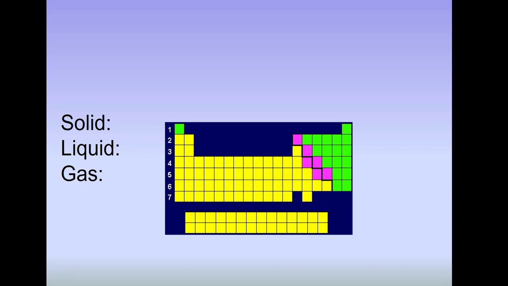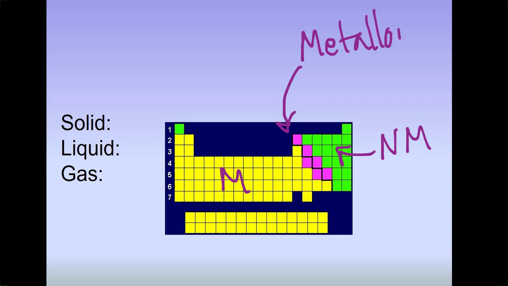All right, also on the periodic table, there is a little stair step dividing line. It starts with boron and it steps down the periodic table and it separates the nonmetals from the metals. So these are all metals and these are all nonmetals. Now the ones that are in purple, those are the ones that are kind of metals and kind of nonmetals, and we call those the metalloids. I call them the tweeners. They can't decide if they're a metal or nonmetal. So they might be shiny like a metal, but very brittle like a nonmetal.